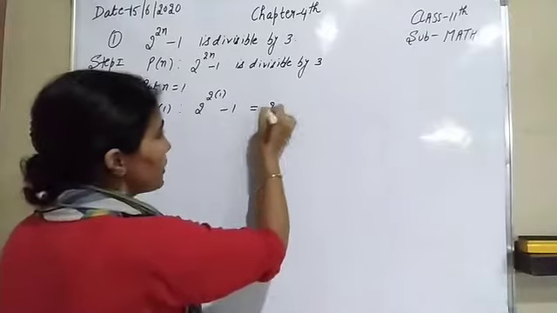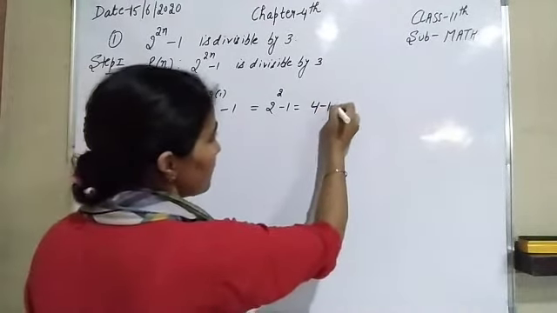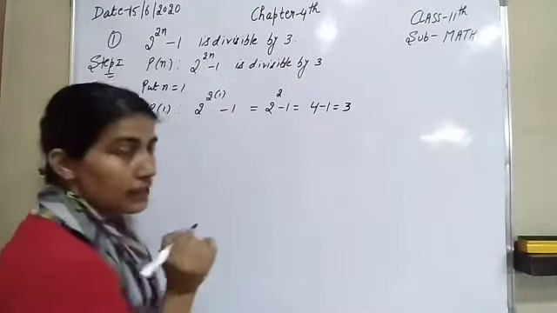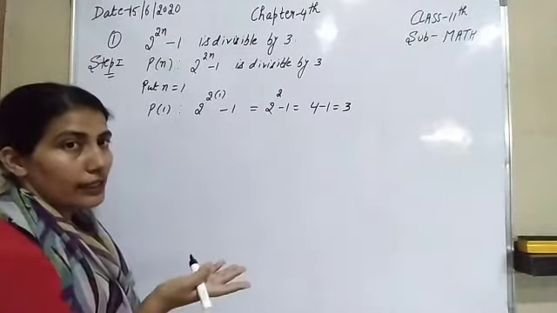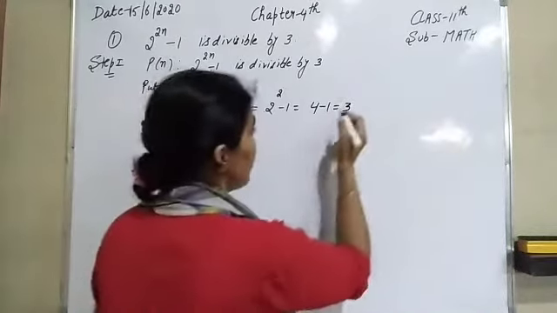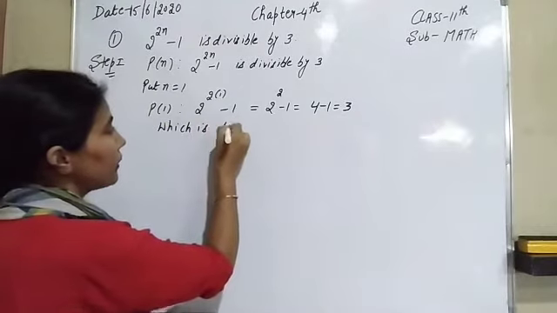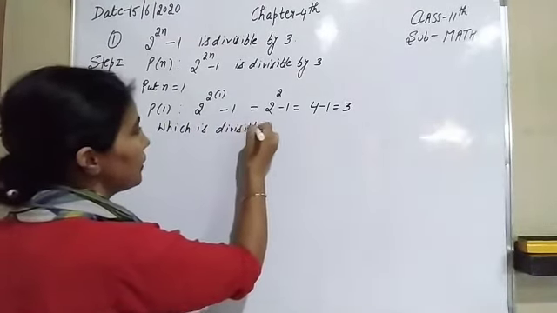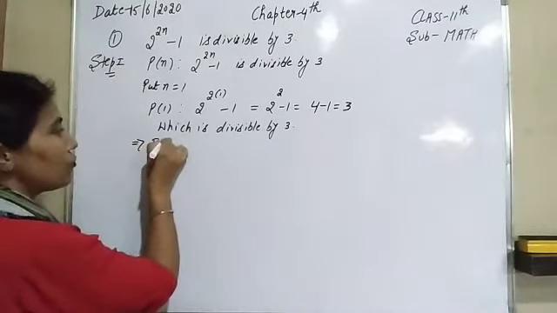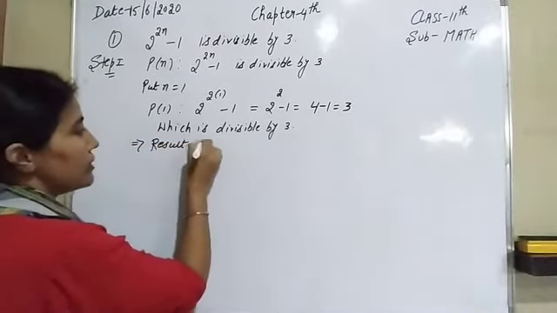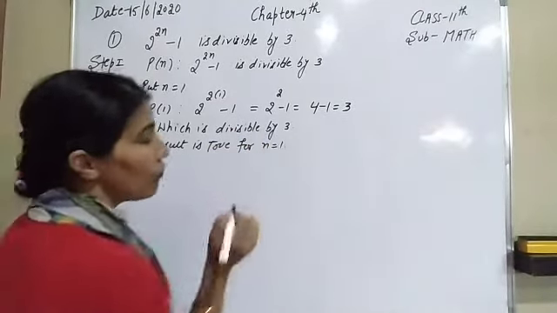So it becomes 2 squared, 4 minus 1, that is equal to 3, and 3 is divisible by 3. So the result is true for n equal to 1.